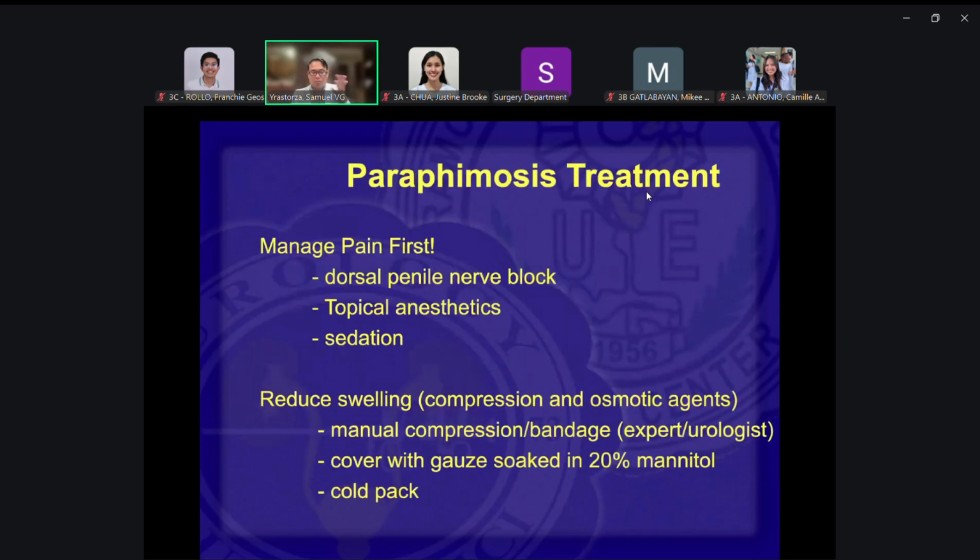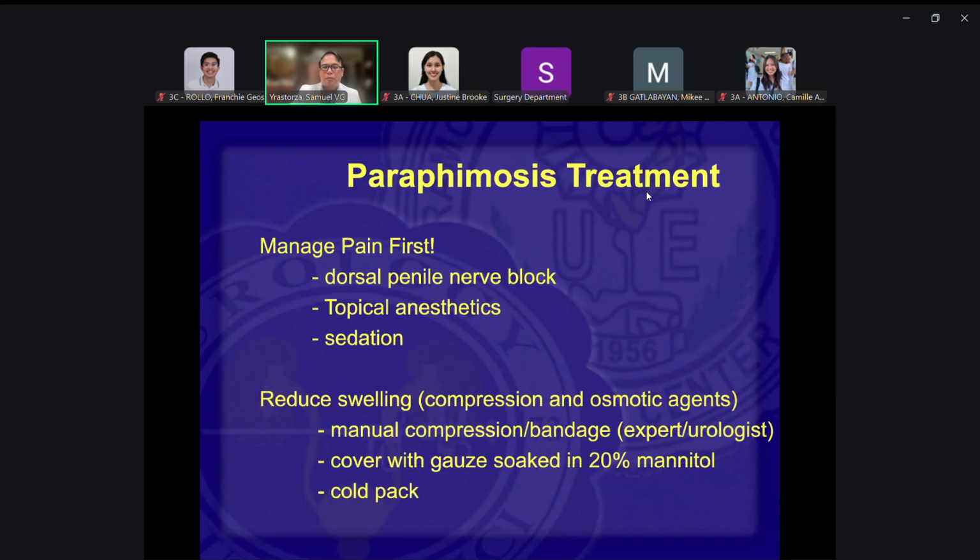So first and foremost, when the patient comes in at the ER, you manage the pain first, of course. How many of you have done circumcision? If you've done circumcision, you know where to put in the anesthesia for this. It's either on the dorsal area, or you have your dorsal penile nerve block. Okay. Topical anesthetics, if you really don't know, at least a spray, can give some additional relief, but it would really be best if you have a nerve block in that area.